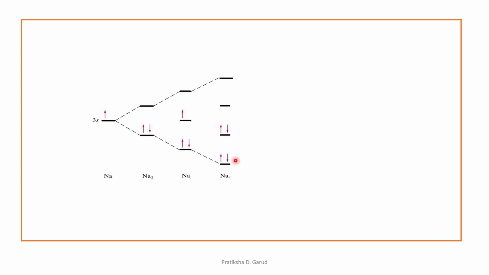These four electrons first move two into the bonding, and the remaining two into the non-bonding. So in this way, as there are a number of sodium atoms, we get a number of energy levels, right? That means a number of atomic orbitals, which gives the formation of a number of molecular orbitals.